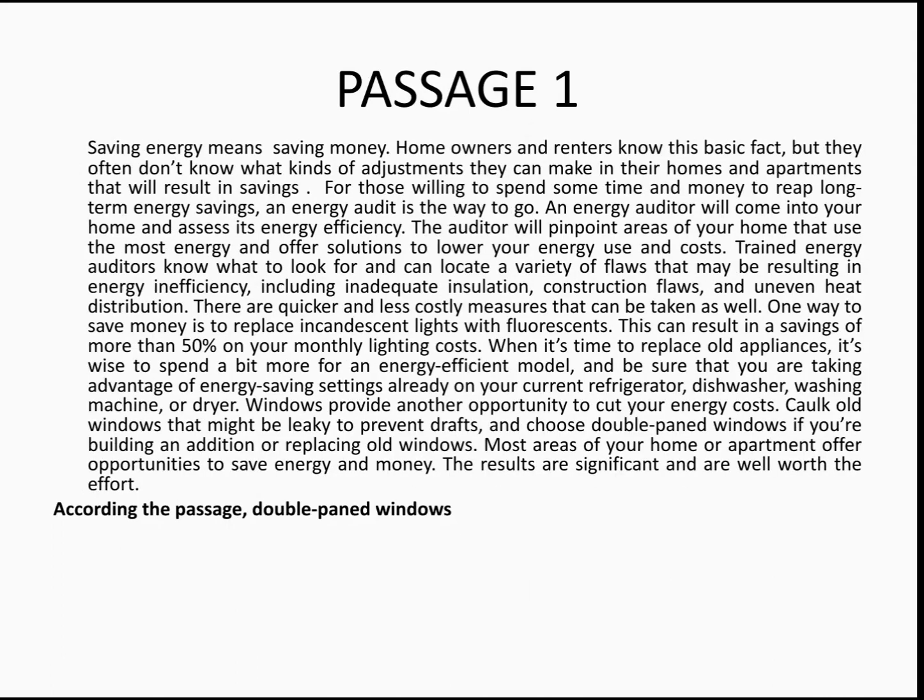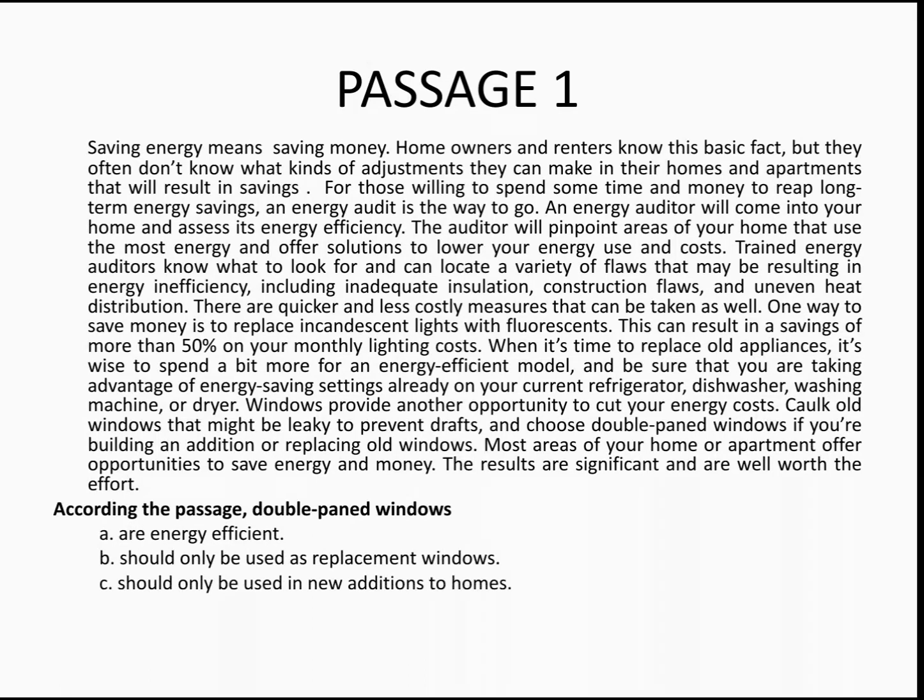According to the passage, double paned windows: are energy efficient, should only be used as replacement windows, should only be used in new additions to homes, will lower your heating costs by 50%. Now, double paned windows are energy efficient, that's true, but let's find out if you have any other options. Options B and C have the word only. Should only be used as replacement windows, should only be used in new additions to homes.